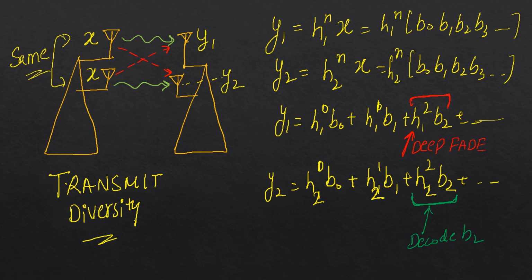fade, but we can recover B2 from Y2 or from receive antenna 2 because their fading profiles are independent. If Y1 is in deep fade, Y2 may not be in deep fade, and we can recover B2 from Y2. So this way we can decode B2 also, and that will improve my BER. So with this logic, MIMO improves BER.